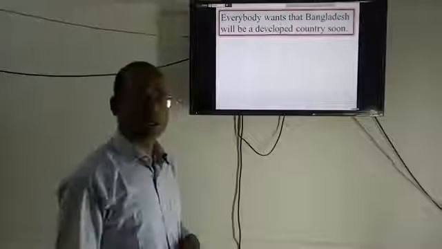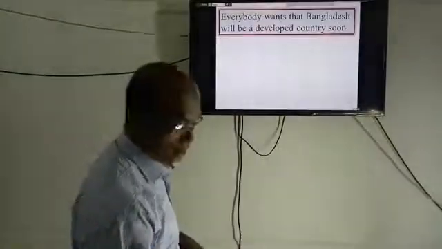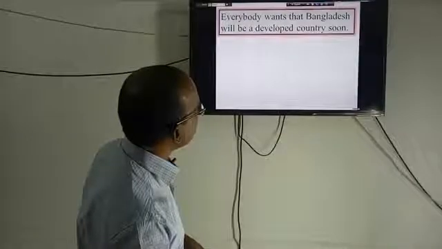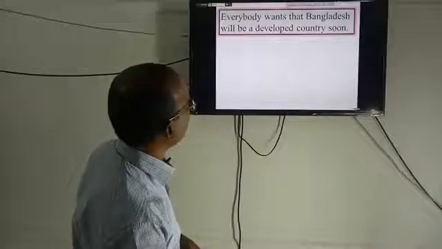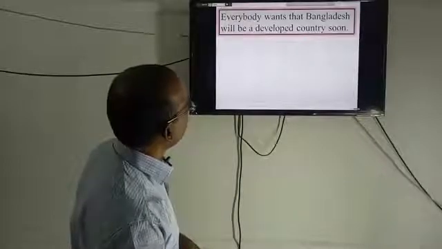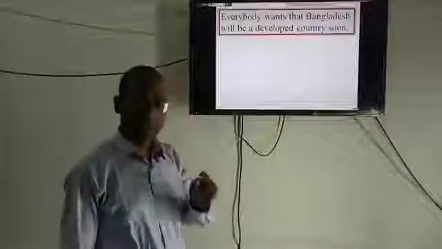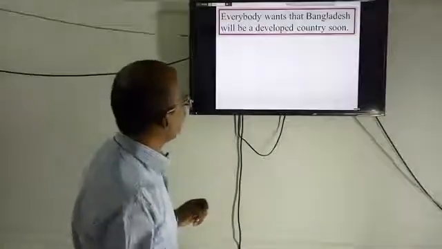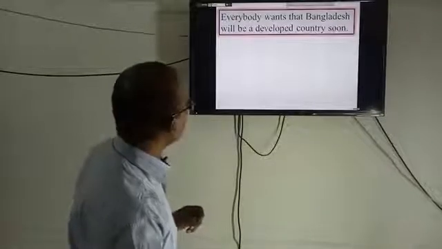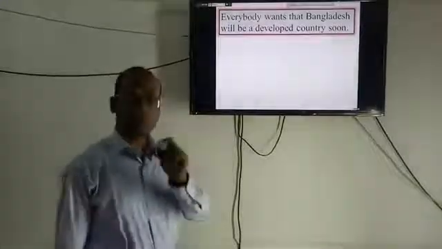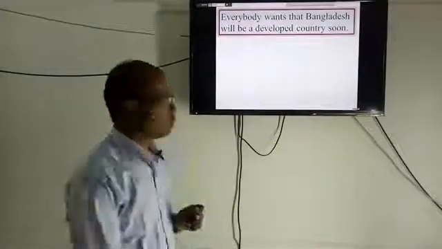If we want to turn this sentence into a simple one, then here the boss is "that", and definitely we will avoid it, so omit "that." If we omit "that", then Bangladesh will be the object, and when Bangladesh is the object, there will not be a finite verb. So in case of a modal, we will use just "to" instead of the modal.